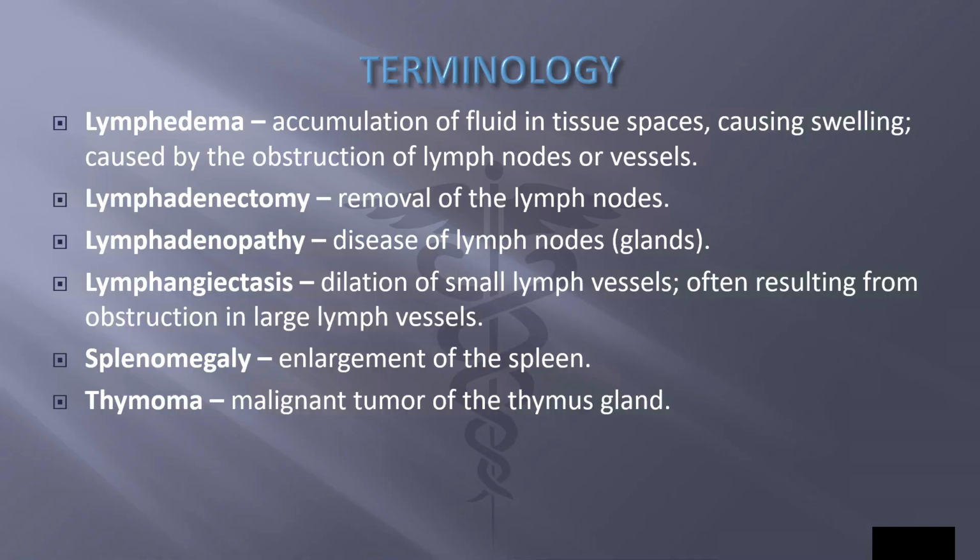Spleno means spleen. Splenomegaly is enlargement of the spleen. And thymo means thymus gland. Thymoma is a malignant tumor of the thymus gland.